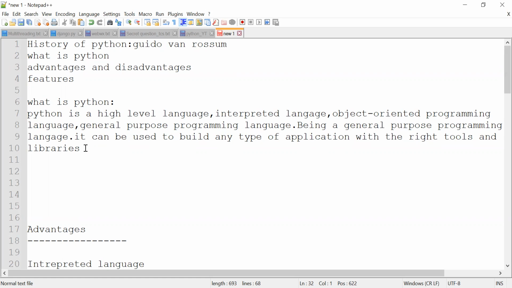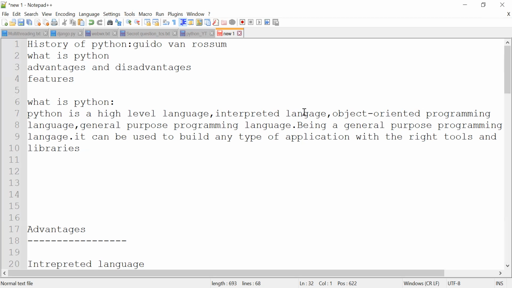The meaning of the last line is, here in Python we need not install any other third-party libraries. Python itself contains many libraries. By using Python, we can complete any type of large application. Python is a high-level language and interpreter language. What is an interpreter language?